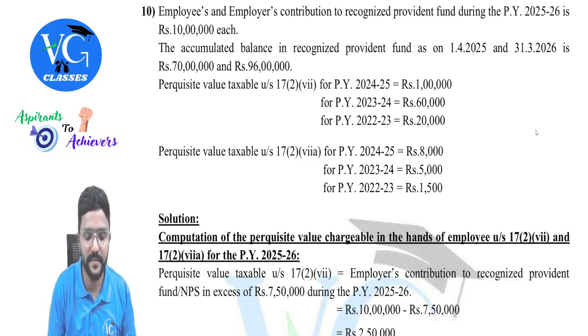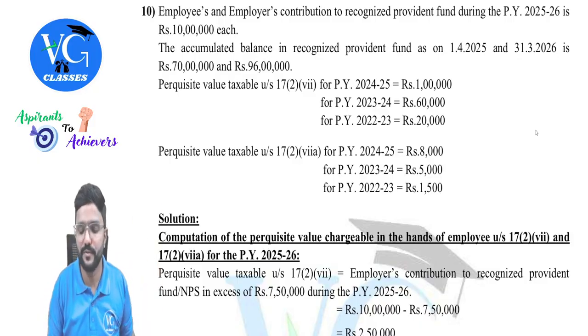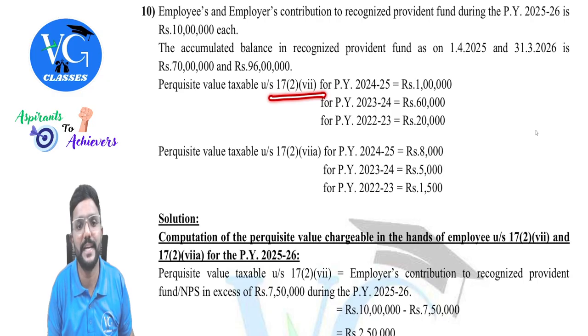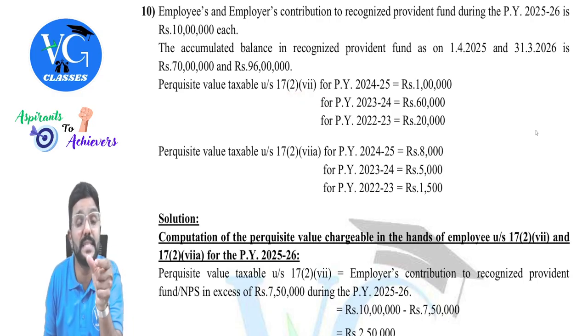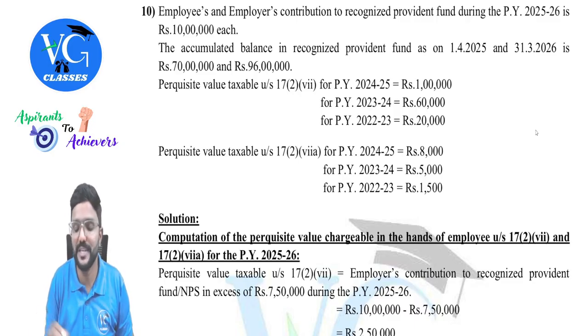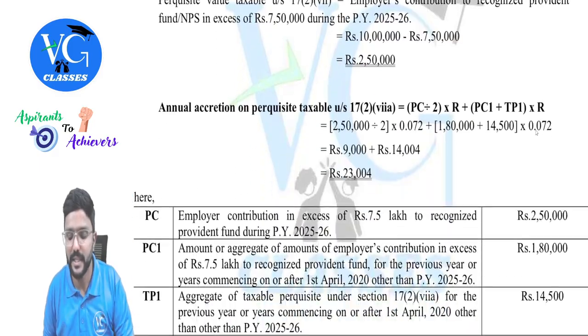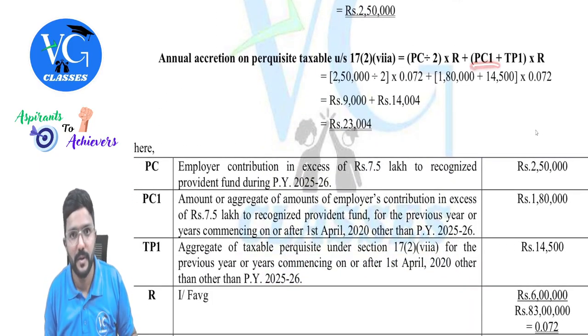Now this is with respect to past years. Even in the past, we would have calculated the perquisite under section 17(2)(vii), no? That is with respect to the principal amount contributed by the employer in excess of 7 lakh 50. Yes. How much was that? In 24-25, 1 lakh, 23-24, 60,000, and 22-23, it is 20,000. So the aggregate of this is 180, that is nothing but PC1, guys.